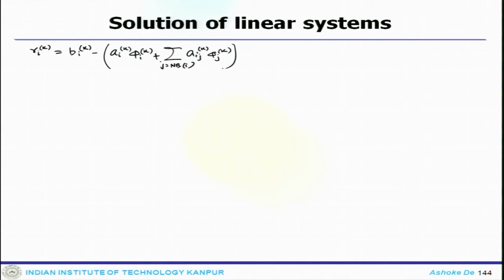So, at the k level one calculates this step.